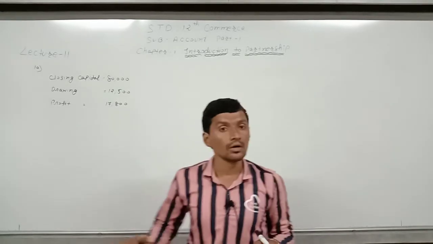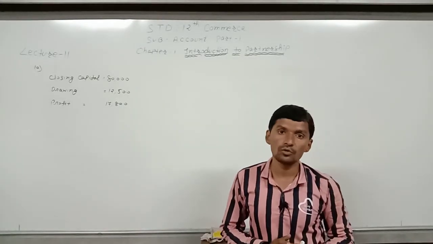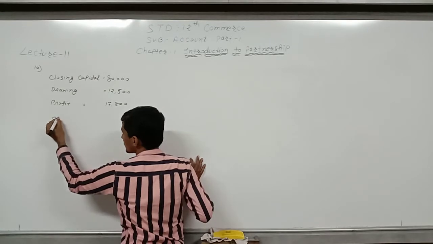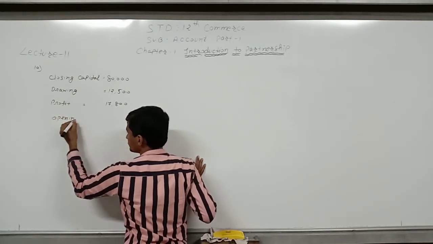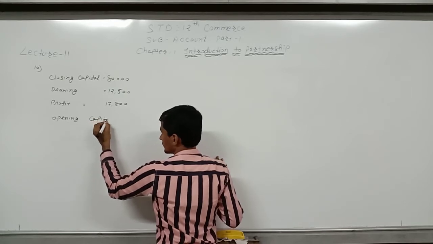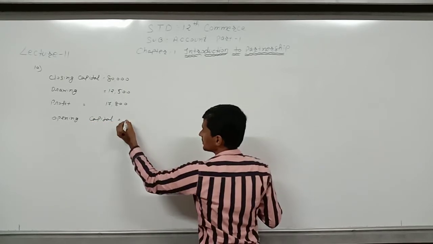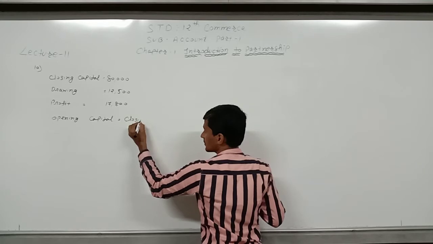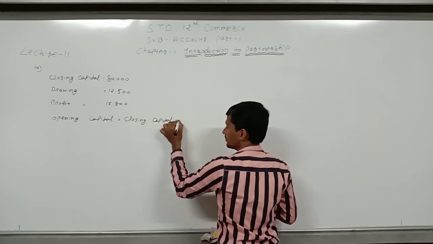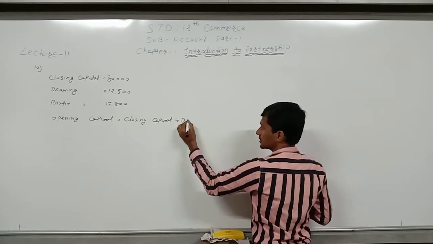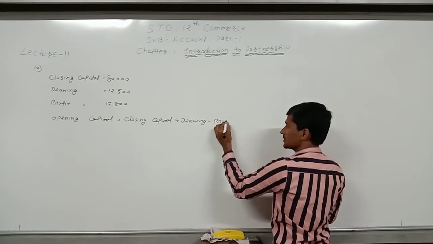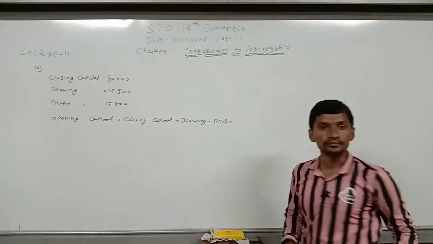For interest on capital, we have to find the opening capital. Opening capital is equal to closing capital plus drawing minus profit.